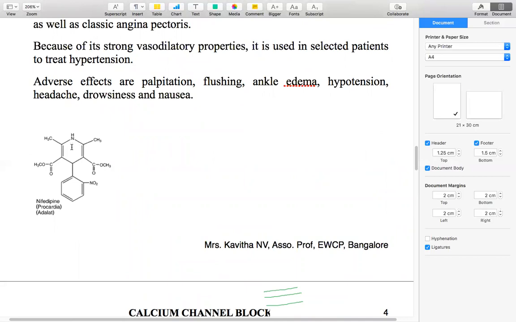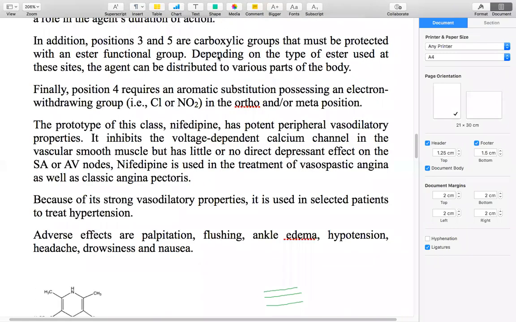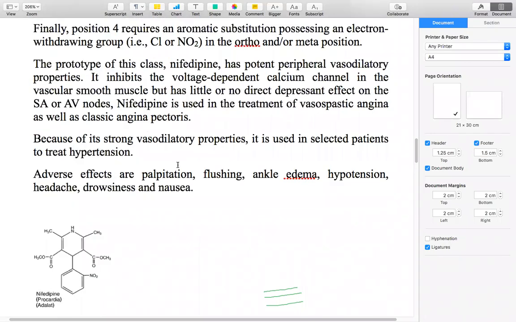What are they? All the dihydropyridines are 1,4-dihydro derivatives. Okay, so in pyridine, numbered 1, 2, 3, 4, 5, 6, in the positions 2 and 6 there will be an alkyl group. Means a simple alkyl group should be there. So why is it necessary? This alkyl group is required for the duration of the action.